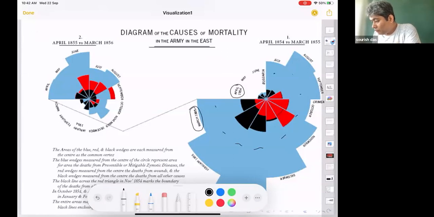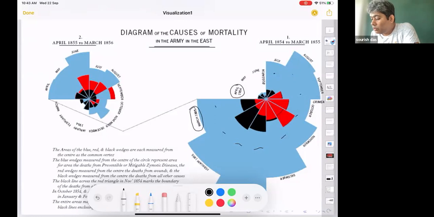The red areas are where people died in direct action. The black areas are where people got wounded and then died. And the blue areas are where people got mildly wounded, but then in the hospital eventually succumbed to death.